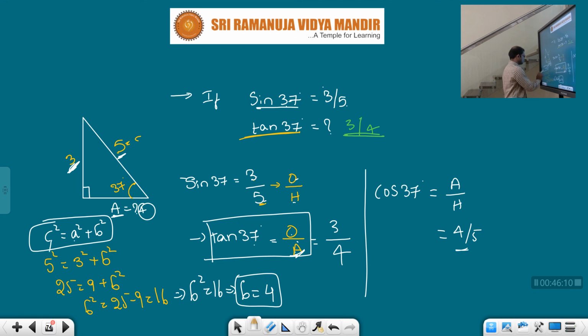By using the Pythagoras theorem, I just replaced these values, children. Ultimately we got the adjacent side as 4. So tan theta equals opposite by adjacent, which is 3 by 4. Clear, children?